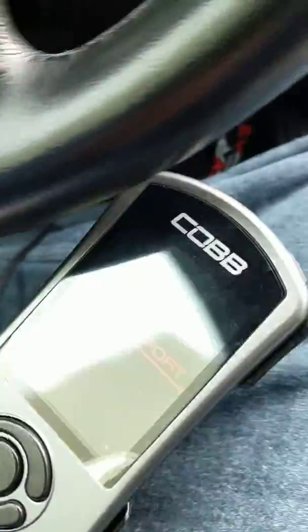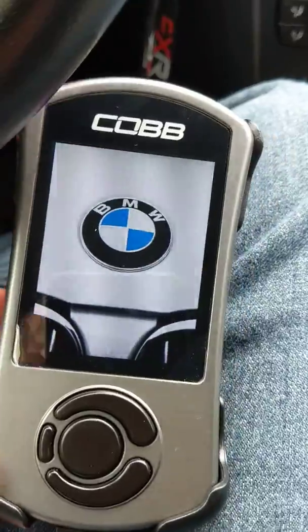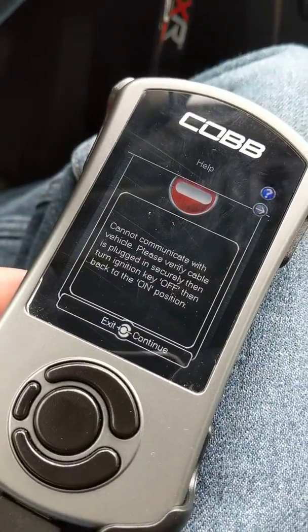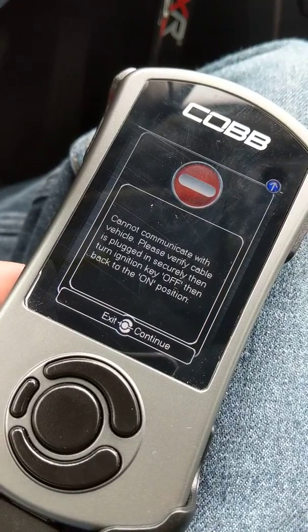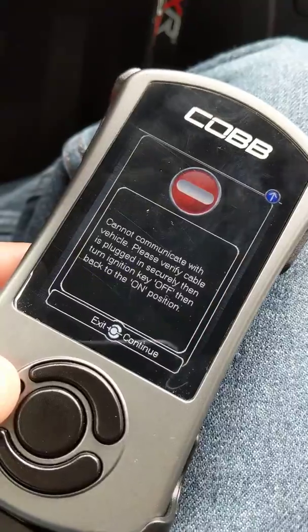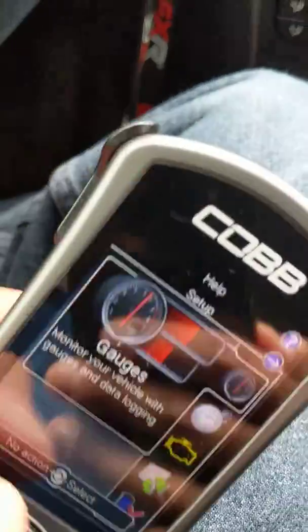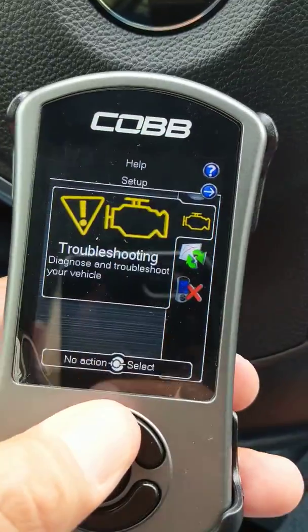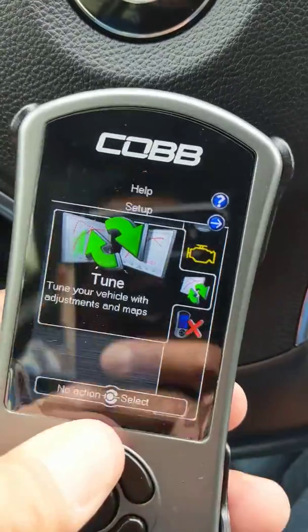Now the car is off, but it is getting power. So regardless if the car is on or not, this happens. So you can see when I powered it on, it attempted to go into gauges and then it just comes back to this. Now I can get out, can navigate through the access port, can go to codes.